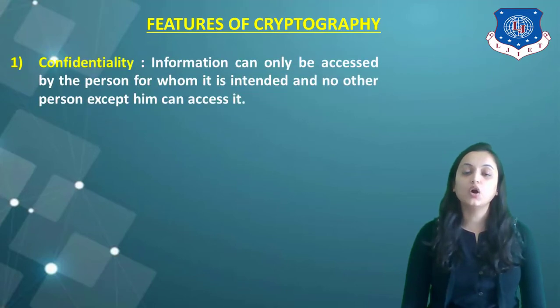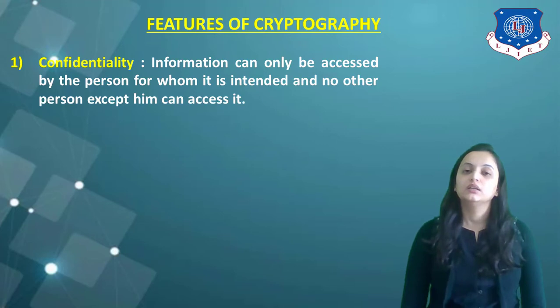Now, we will consider the features of cryptography. There are different requirements or features of cryptography. The first one is confidentiality. That means information can only be accessed by the person for whom it is intended and no other person except them can access it.